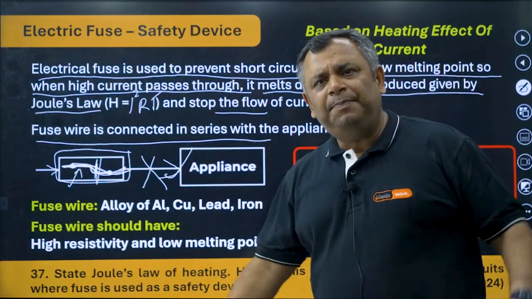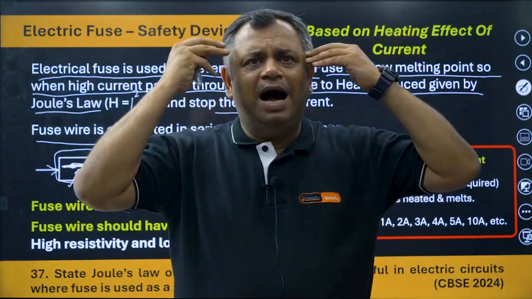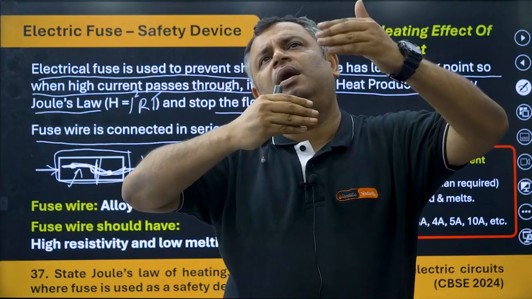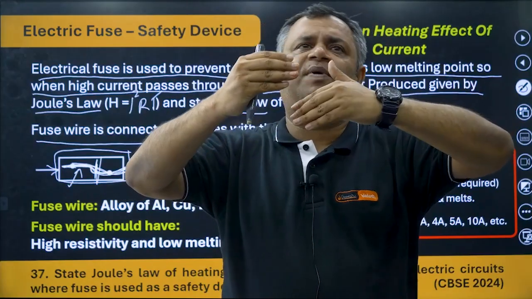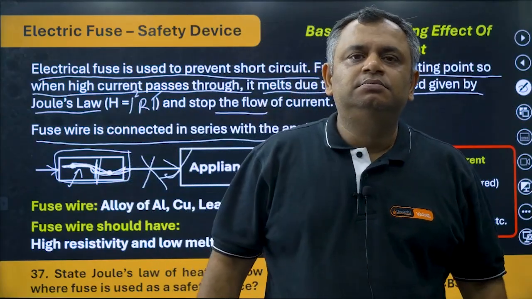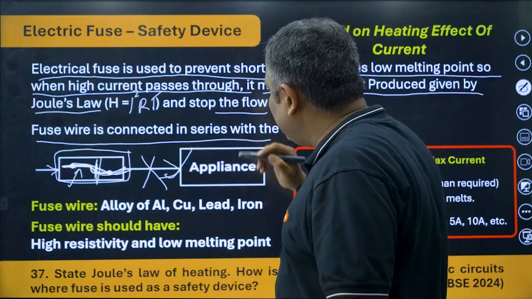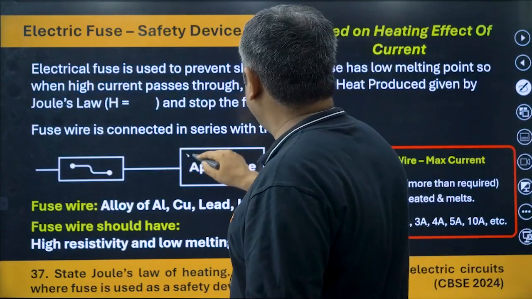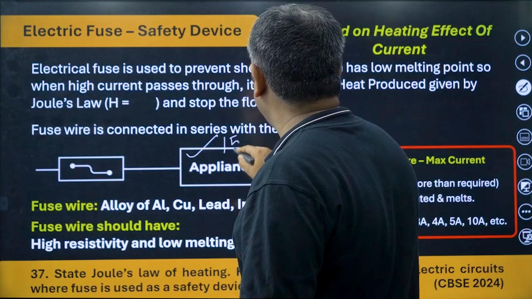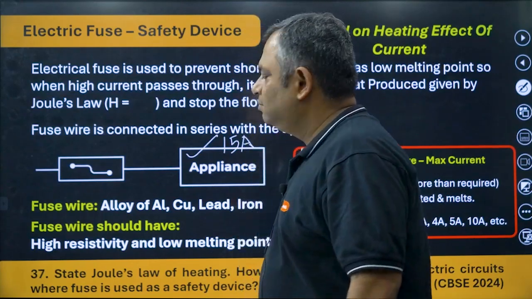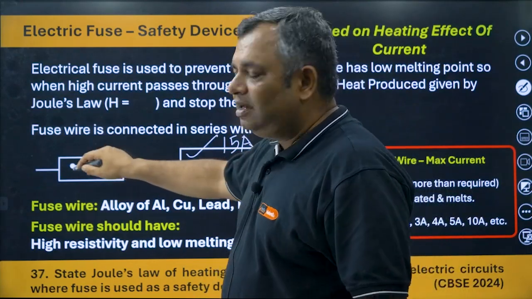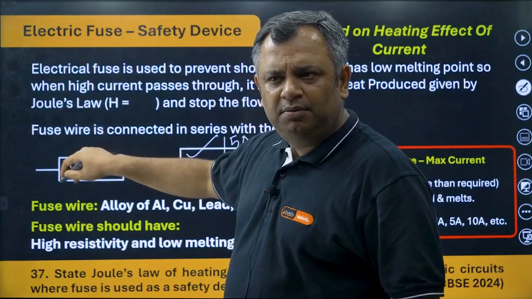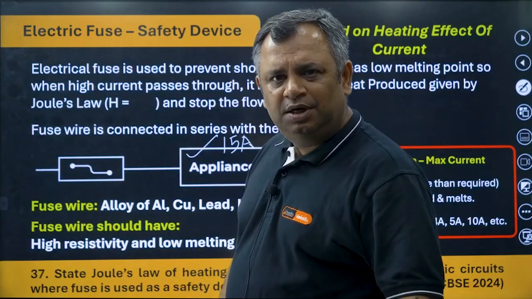Okay. Now think logically. How much current should a fuse wire let pass? If this appliance is asking for 15 ampere of current, should it let pass 13 ampere? Okay, pass. 12 ampere?